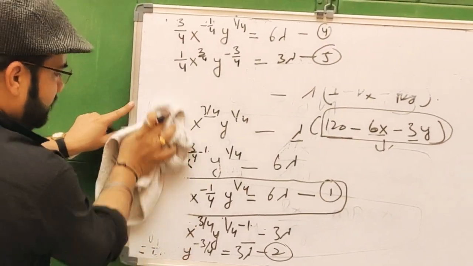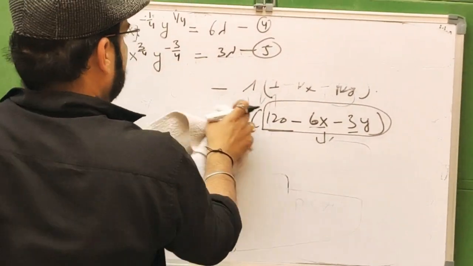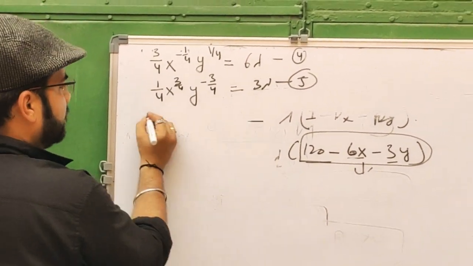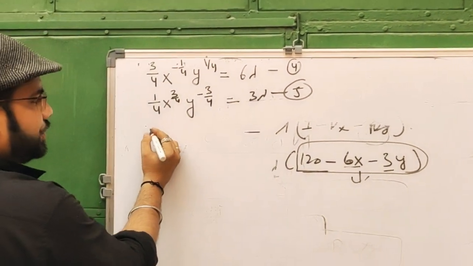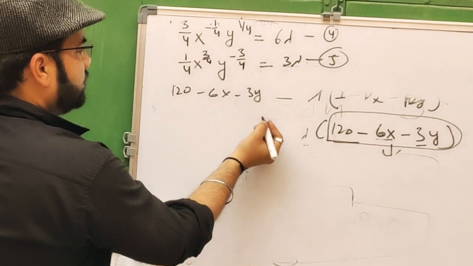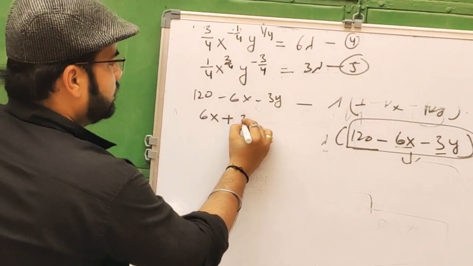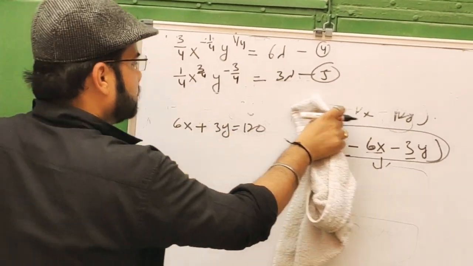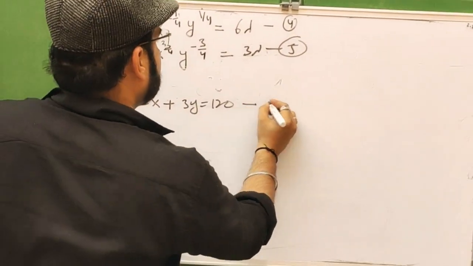Now we will erase this and put this value with respect to lambda, that will be 120 minus 6x minus 3y, which we can write as 6x plus 3y equal to 120. So this is equation number 6.